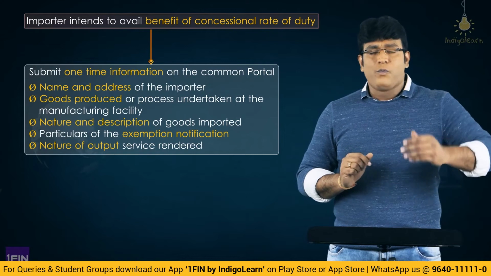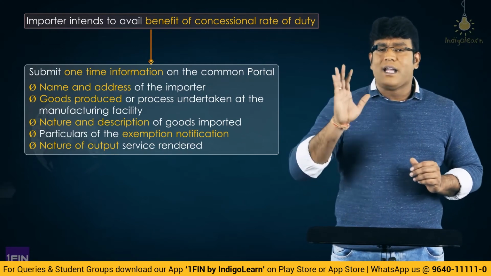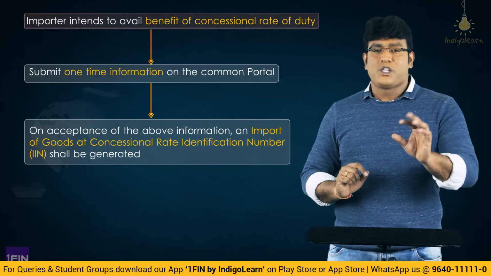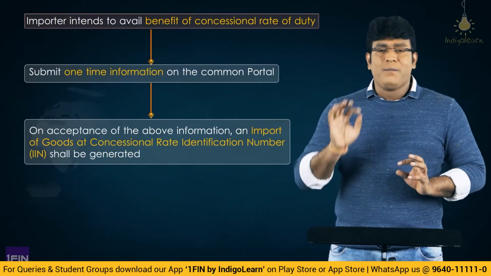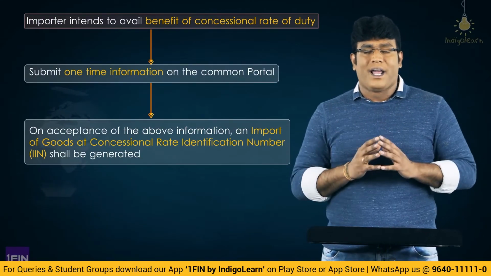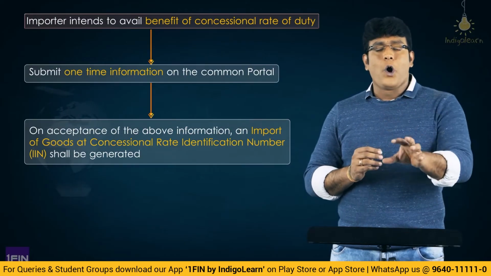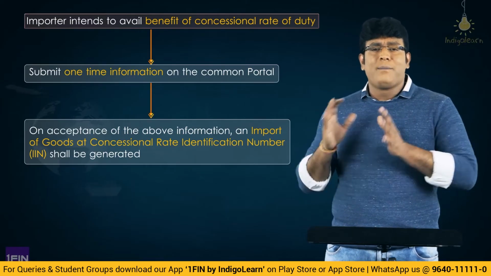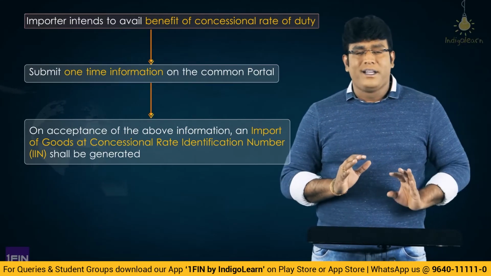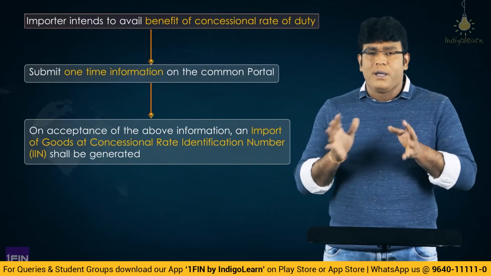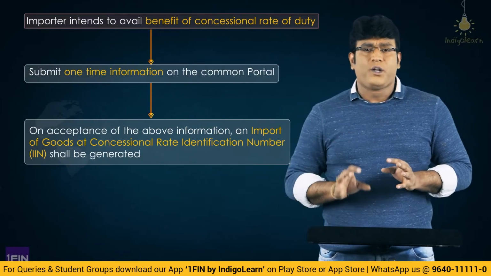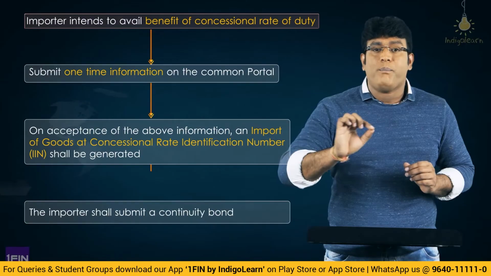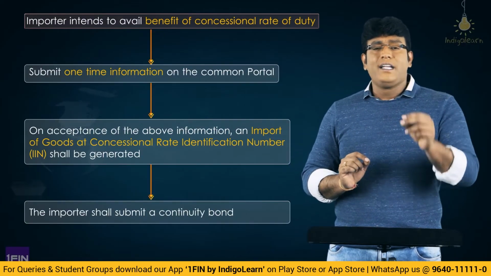All the details he is required to submit on the common portal. And once the details are submitted, one interesting number is generated, that is the import of goods at concessional rate identification number. It's called IIN. The import of goods at concessional rate identification number, IIN, is generated on the common portal. And whenever there is an amendment in the details that have been submitted, that can be amended at any point of time. That facility is being given. Moreover, my dear friends, this particular importer who is importing goods at a concessional rate of duty by availing the benefit of an exemption notification is required to execute one bond, which is technically known as a continuity bond,